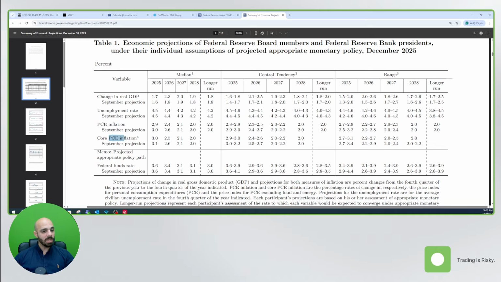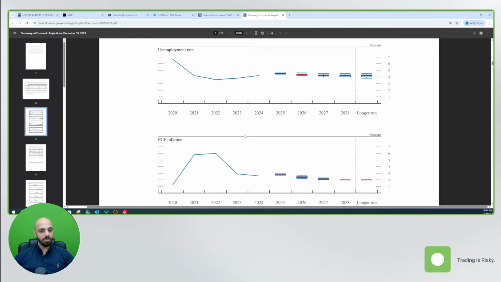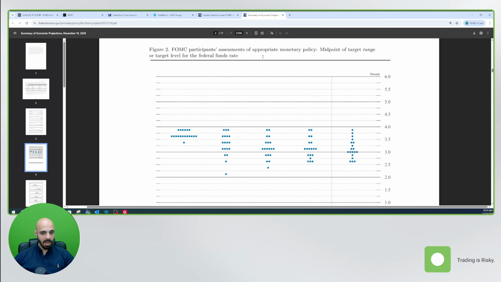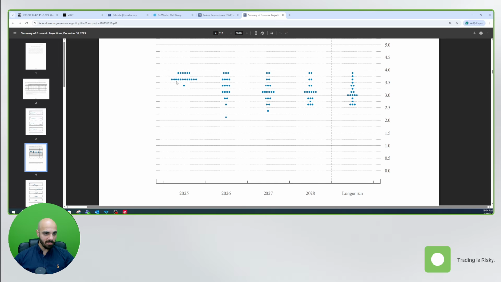The PCE inflation and core PCE numbers are projected lower, from 2.6 to 2.4, and here from 2.6 to 2.5. If we have a look at how to read this one, these are the number of Fed members voting on what they expect or want the interest rate to be for next year. We can see that the markets are currently pricing in around 2 rate cuts. Previously, all these members for 2025 wanted the interest rates at this level, 3.5, 3.75. Here, we can say that we will see around 1 or 2 rate cuts.